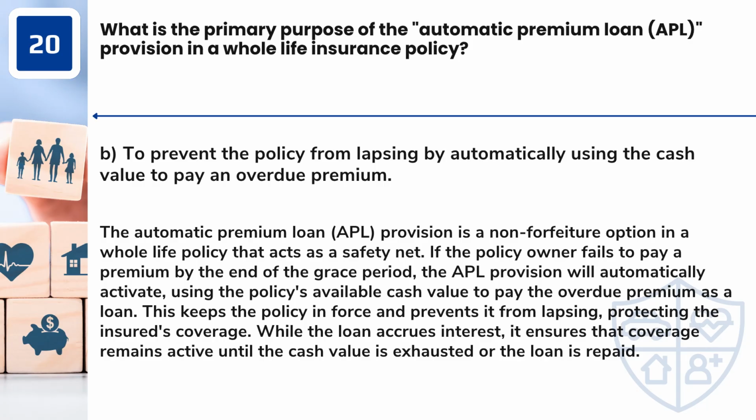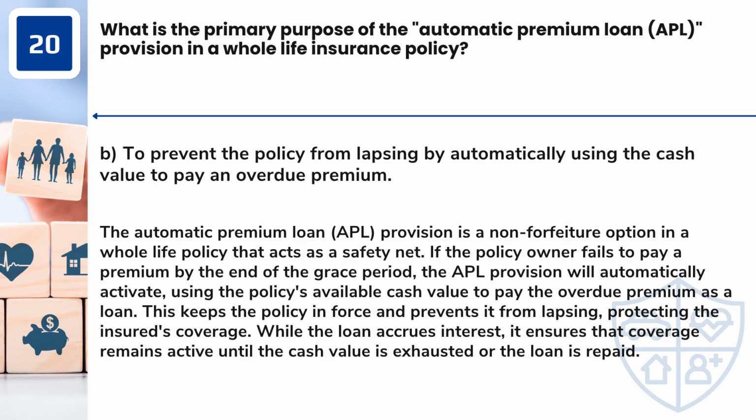will automatically activate, using the policy's available cash value to pay the overdue premium as a loan. This keeps the policy in force and prevents it from lapsing, protecting the insured's coverage. While the loan accrues interest, it ensures that coverage remains active until the cash value is exhausted or the loan is repaid.